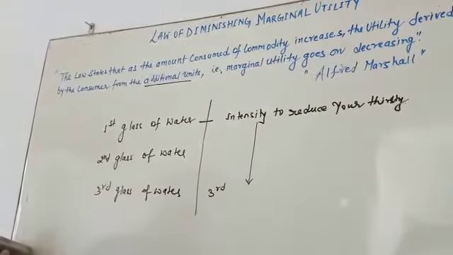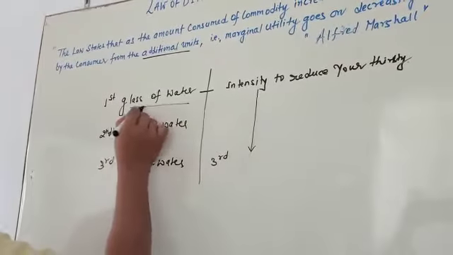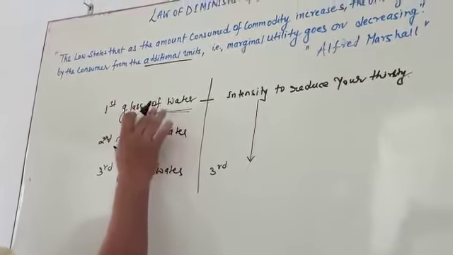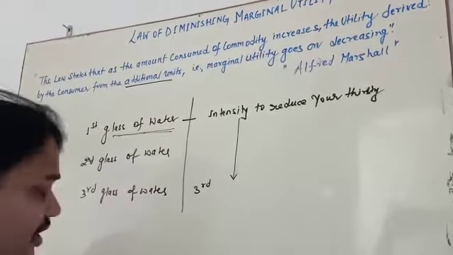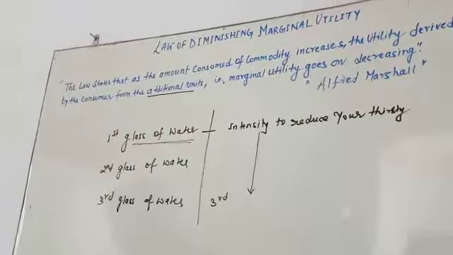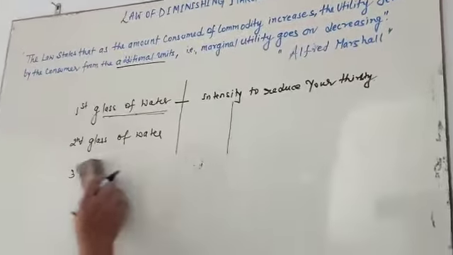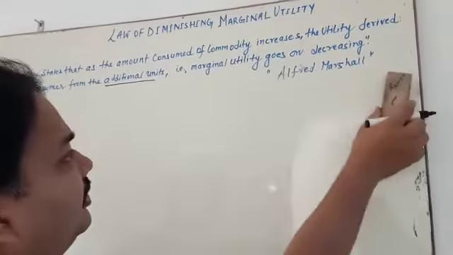What is the marginal utility? Marginal utility of a glass of water. The utility of a glass of water is going to be decreasing because in addition you are going to consume more. So let's see the law by Alfred Marshall.